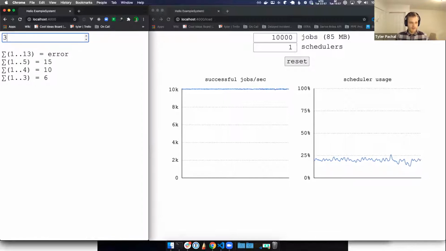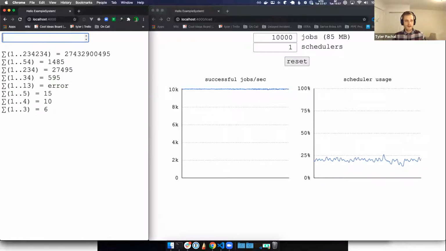Like any kind of web framework, one bad request didn't bring down the whole thing. I can still punch in other numbers and the system is still responsive. And it hasn't impacted any of these other processes that are going along either. We're still doing 10,000 successful pointless processes every second there. And you're probably thinking, so what?